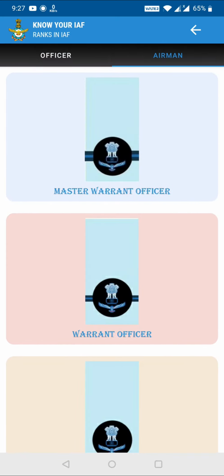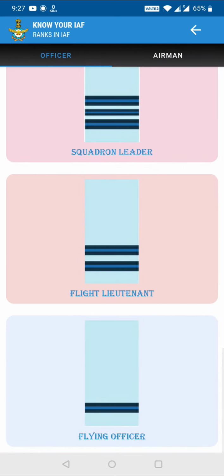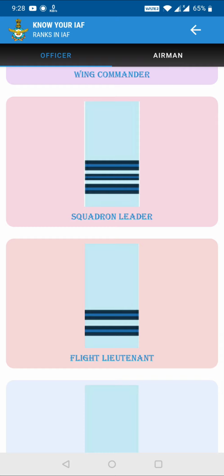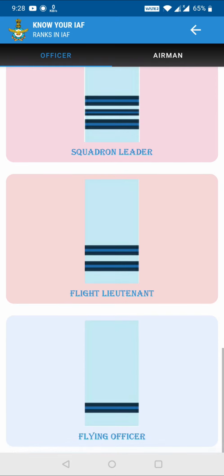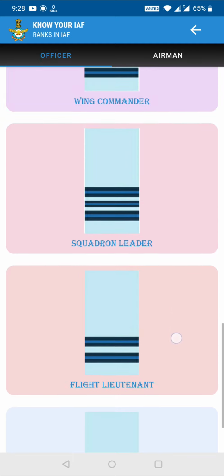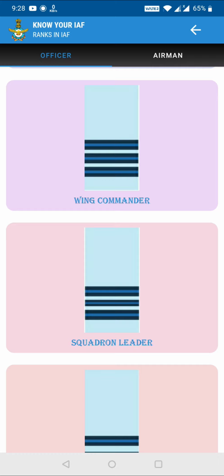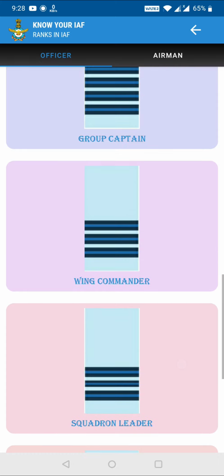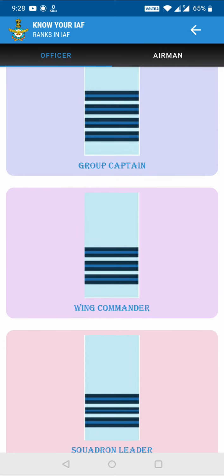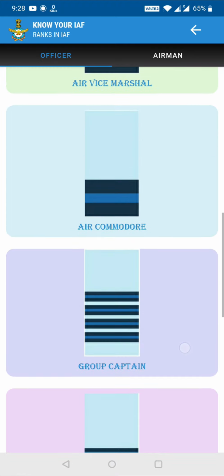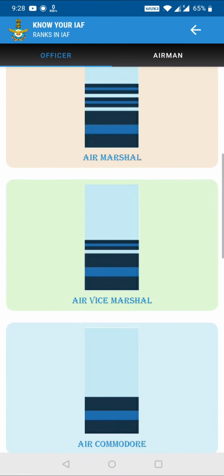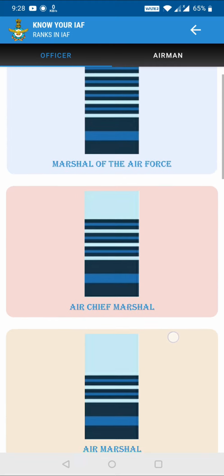The rank for officers starts with flying officer, then flight lieutenant, and you see the difference between them. Flying officer has 1 stripe and flight lieutenant has 2 stripes. Then for squadron leader we have 2 thick stripes and 1 thin stripe in the middle. Then for wing commander we have 3 thick stripes. Then group captain with 4, then air commodore, air vice marshal, air marshal, air chief marshal, and then Marshal of the Air Force.